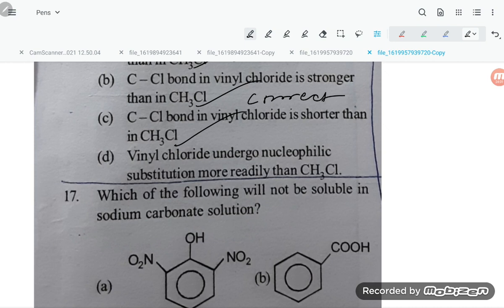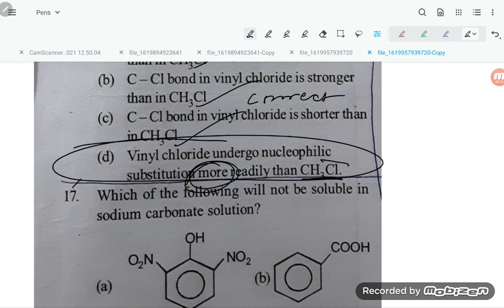Vinyl chloride undergoes nucleophilic substitution more readily than CH3Cl. No, less readily. Why? Because of partial double bond character, resonance is there. So how can you leave this Cl ion? So option number D is the required answer, students.